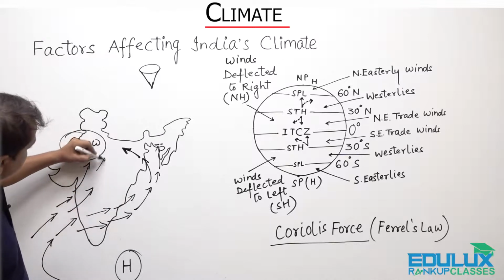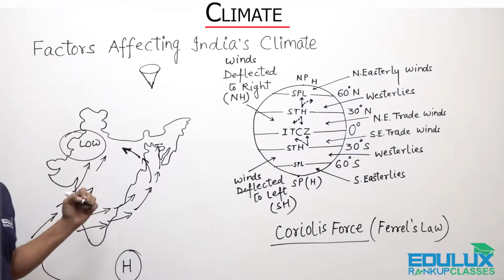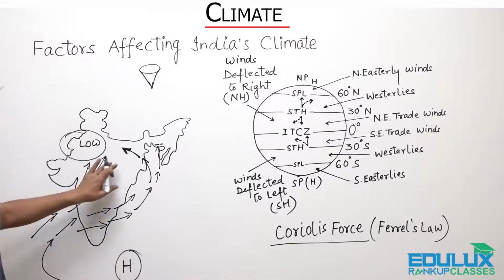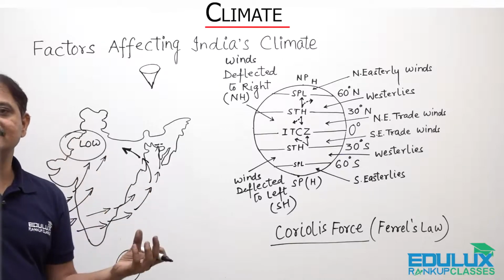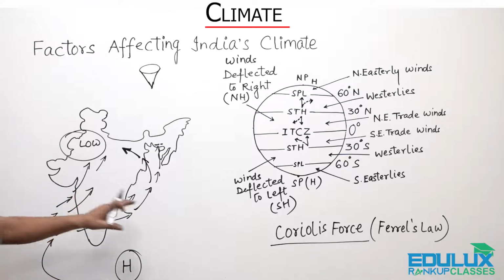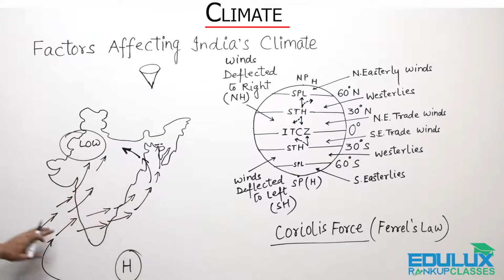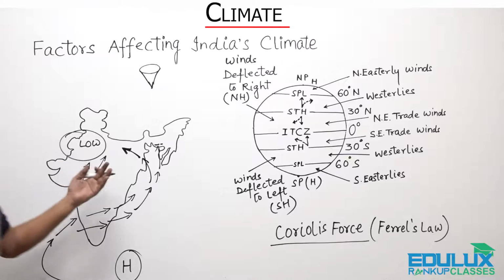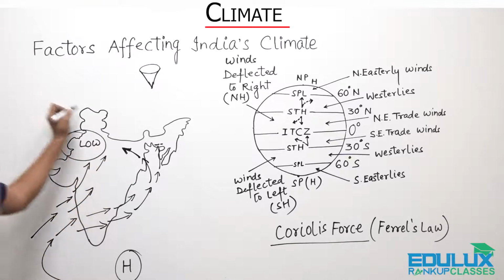So this is what the pressure related conditions in India, which creates different conditions in the country, in both the seasons, in winters and summers. So here these winds, which we call southwest monsoon winds, they pick up moisture from the warmer oceans because we have high pressure, right? And then they move to the main Indian land where they shed all the moisture, because in the north we have Himalayas which act as a